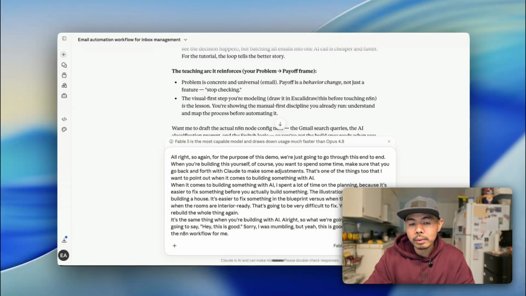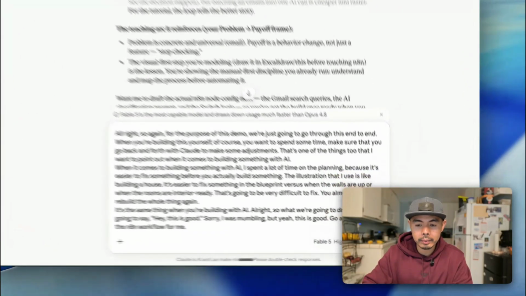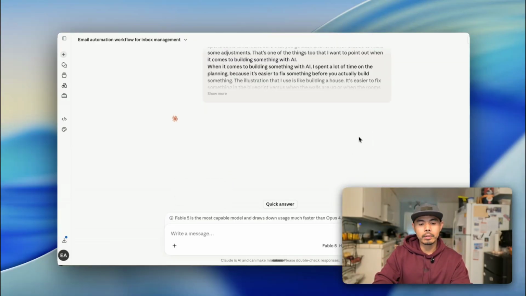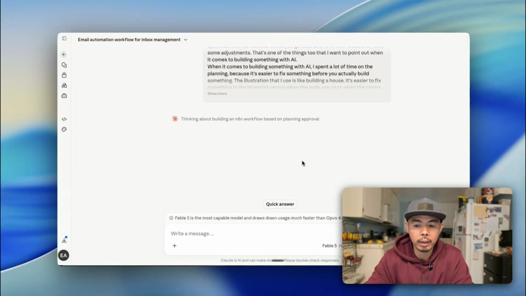What I like to do is use a cheaper model like Haiku or Sonnet to do the brainstorming. And then for the actual building, I would switch to Sonnet, or I would switch to Opus, or in this case, Fable 5, because it's available right now. So we're going to go ahead and build it, and I'm going to just hit send. All right. So right now it's building the n8n workflow, and we're just going to wait.